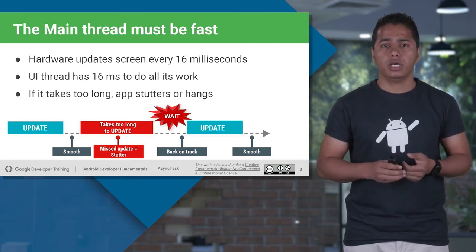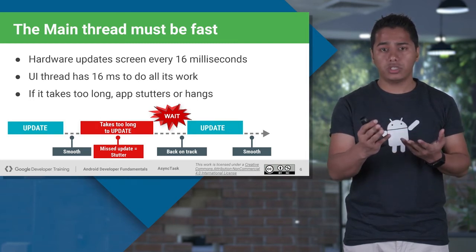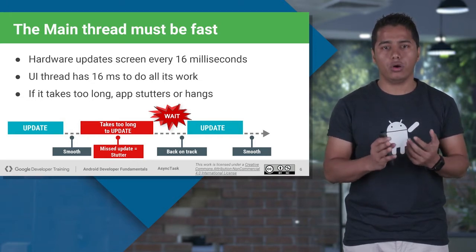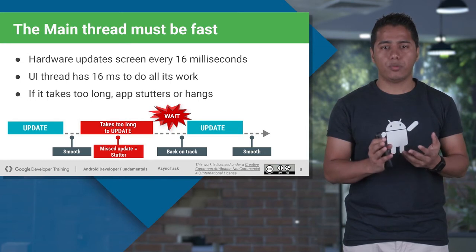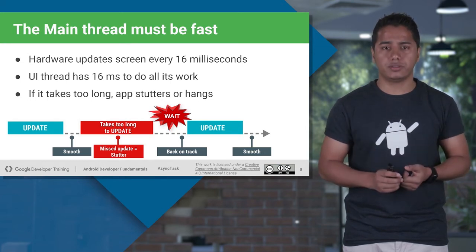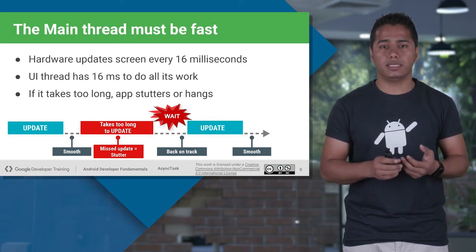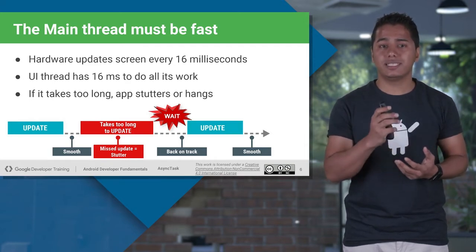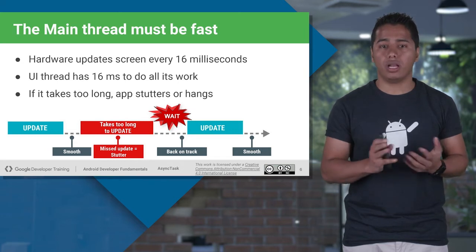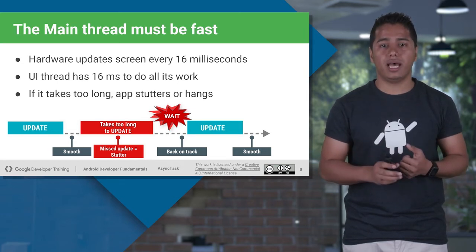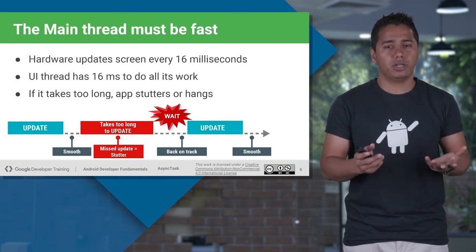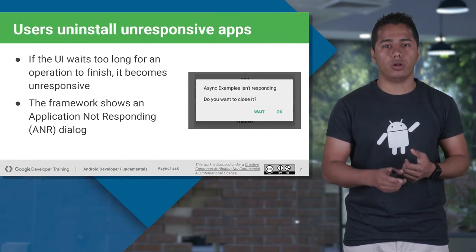Now what happens at this point of time? Well, you don't really know how much time it's going to take to fetch the data from the network. So it might slow your process of drawing your list. Your UI thread has only 16 milliseconds to do all its work. So if it takes more than that, your app might generate an ANR, and that's what you don't want.